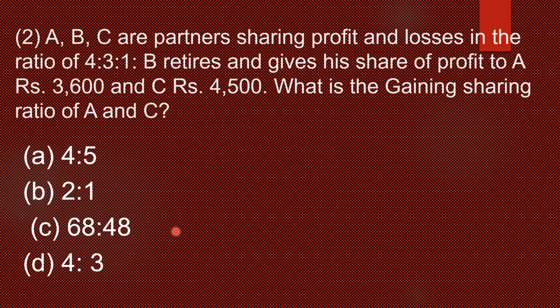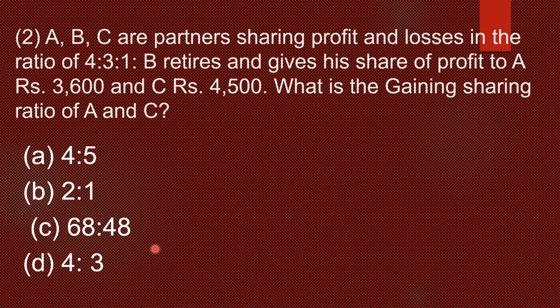Now we'll enter the next question. That is also an MCQ type of question. There are four options. A, B, C are partners sharing profit and losses in the ratio 4:3:1. Now B is going to retire, and B gives his share of profit to A, rupees 3,600, and C, 4,500. What is the gaining ratio of A and C? Option A 4:5, B 2:1, C 68:48, D 4:3. Which is correct here?